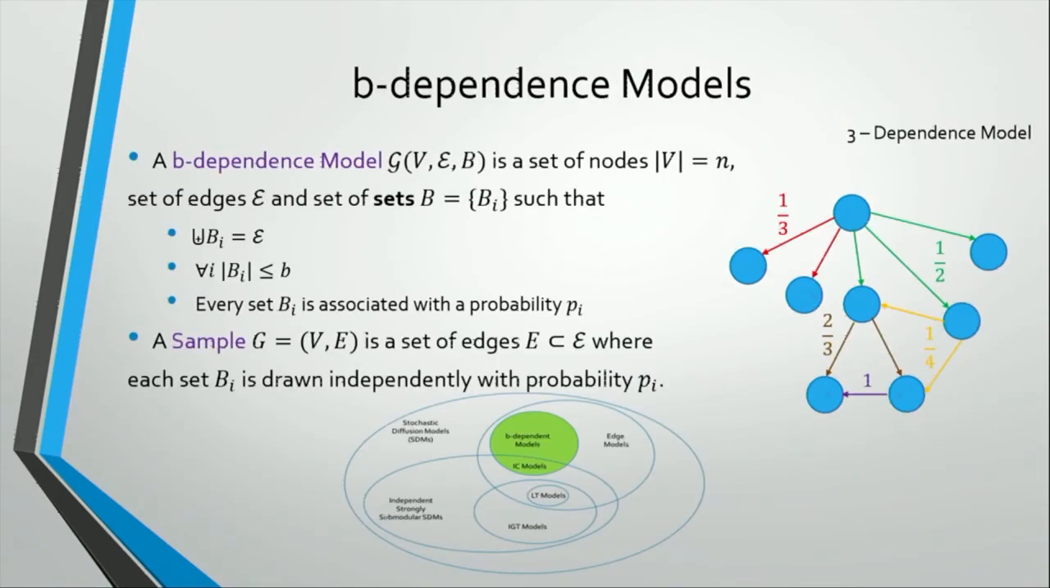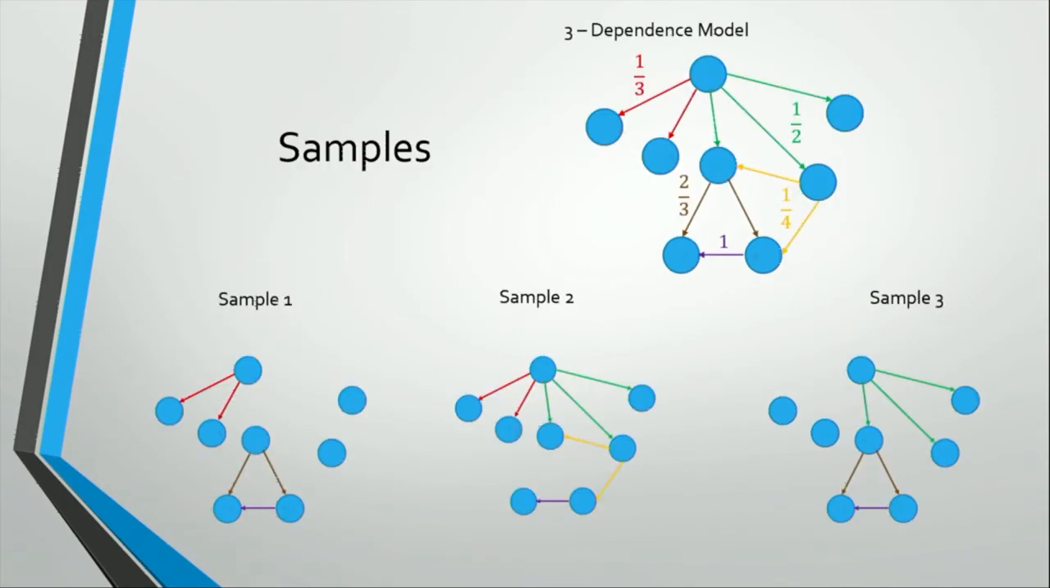So now let's see a generalization of this to b-dependence models. In b-dependence models, I have sets of edges where each set is of size at most small b. And now I take either all the edges in a set or none of them when I draw a sample. Let's see an example. You can see that in my samples, I either have all the edges from the same color or none of them. This is a generalization of the IC model, because if b equals 1, it's exactly the IC model.